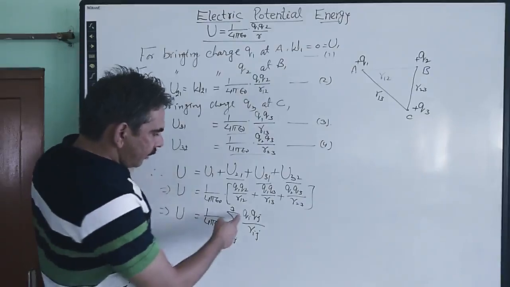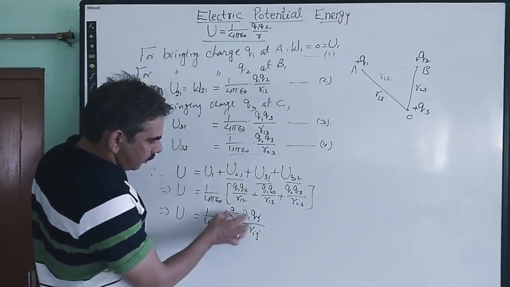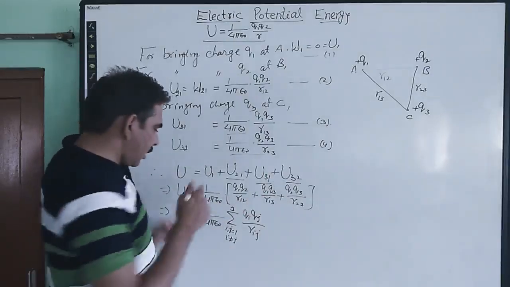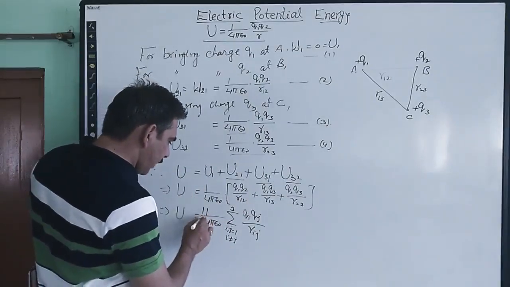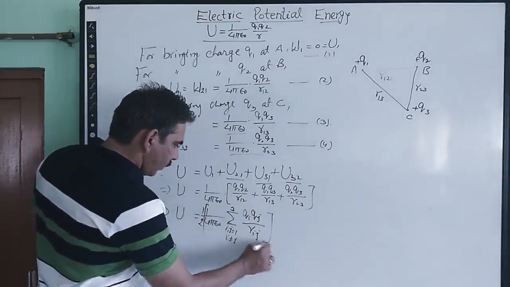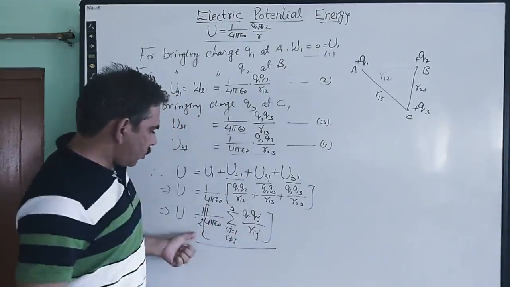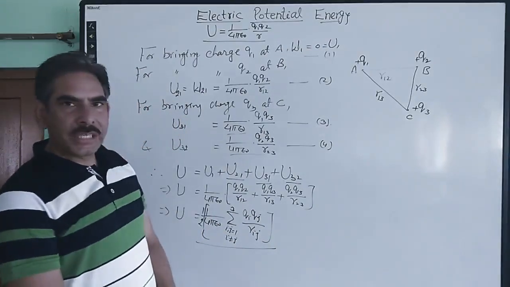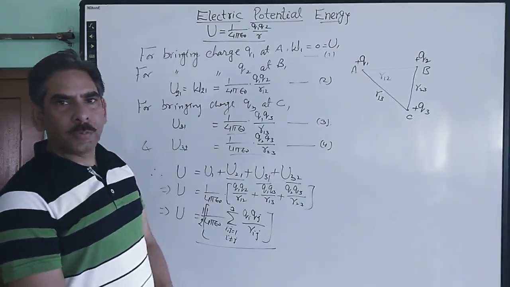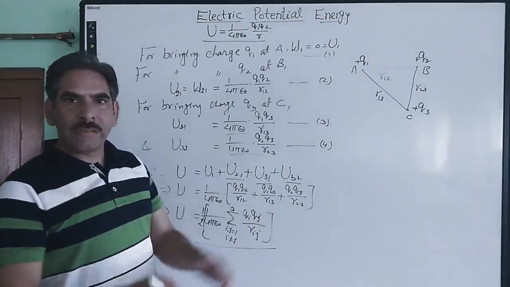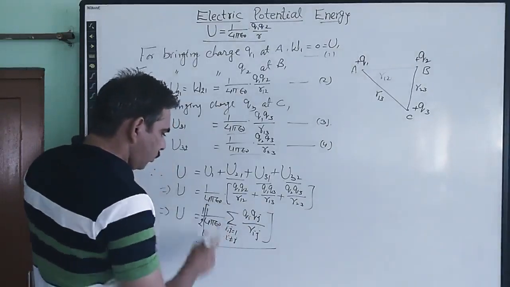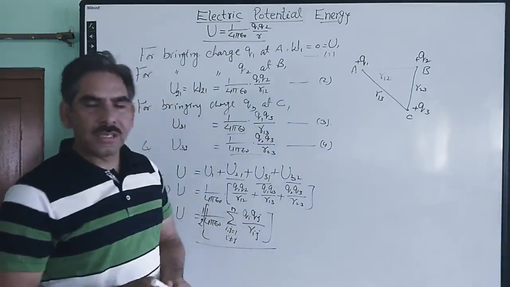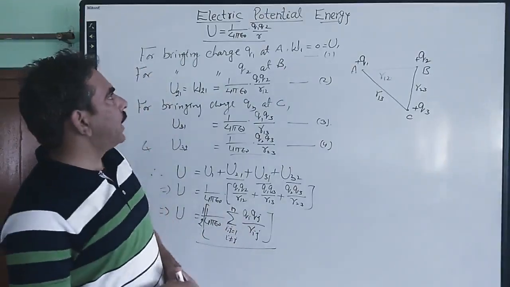Apart from that, there will be a total of 6 terms because there will be 6 combinations. However, we have only 3. So to eliminate the extra terms which will be similar, we divide the whole value by 2 while we generalize the result. So this is the general expression for the electric potential energy of a 3-point charge system. We can also have n number of charges, so we can simply write the expression in a similar way up to n. All other terms remain the same. So this is about electric potential energy.